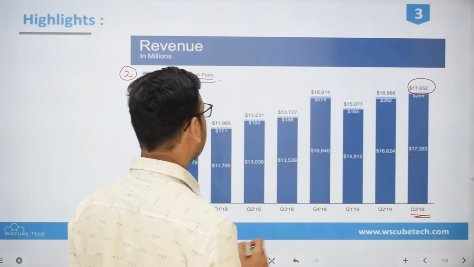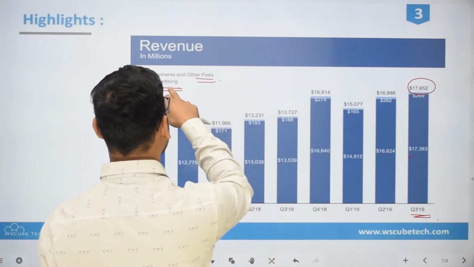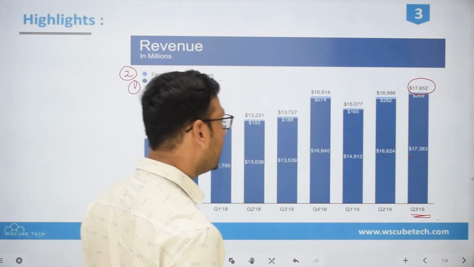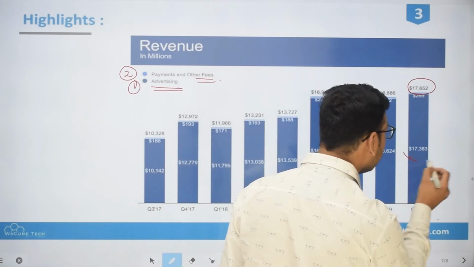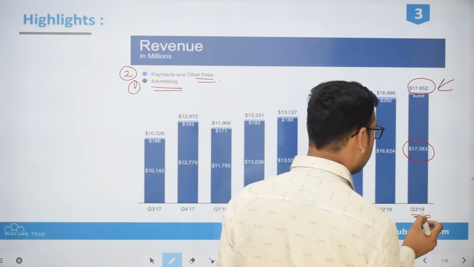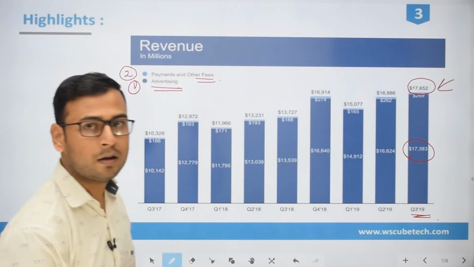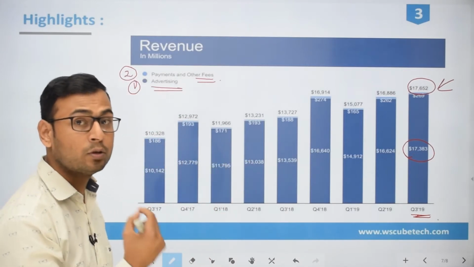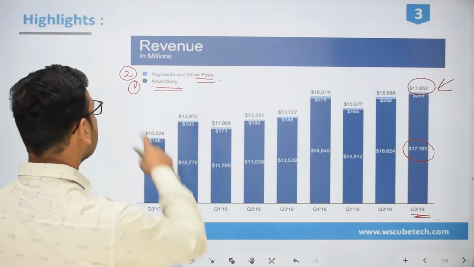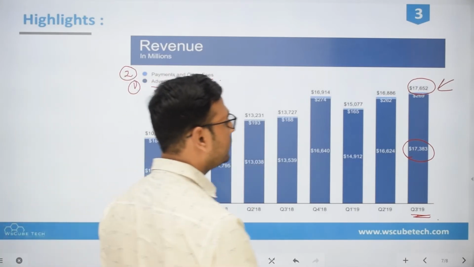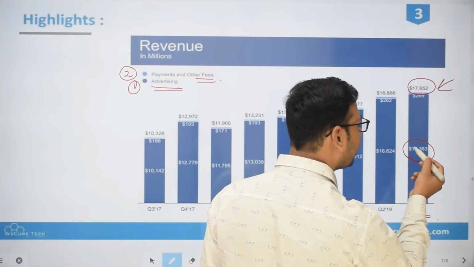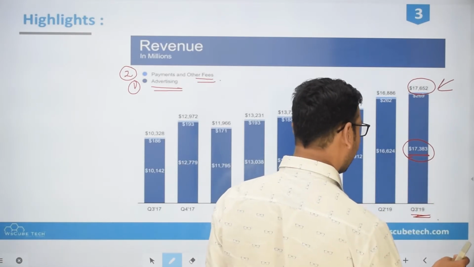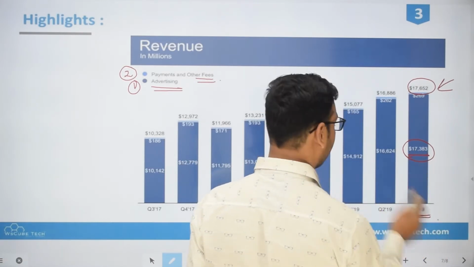But if you divide it into these two things, advertising and payments and other fees, then advertising constitutes a major part of the total revenue they generated in quarter 3. Advertising is the major part from where they generate their revenue. This is somewhere around 17,383 for the third quarter for advertising.